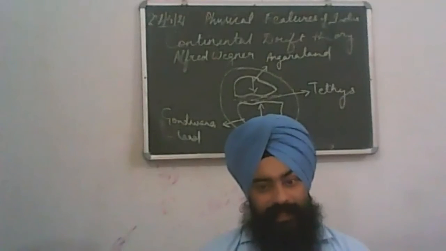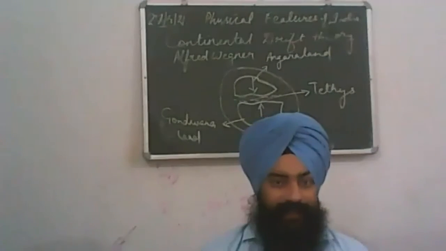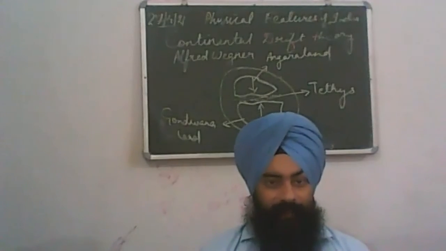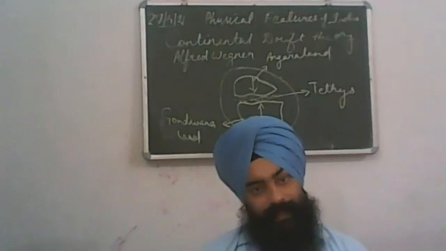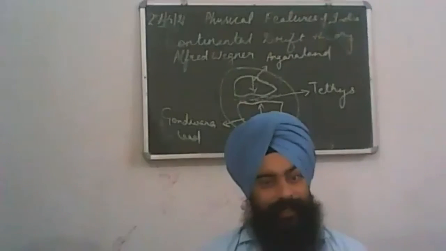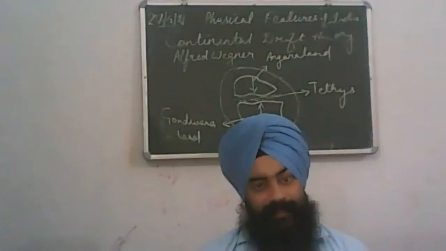When convergent movements led Angaraland to move south and Gondwanaland to move north, under such circumstances the sediments which earlier lay in the Tethys were folded. Such folds are visible in the form of the Himalayas. This is the story behind the formation of the Himalayas.